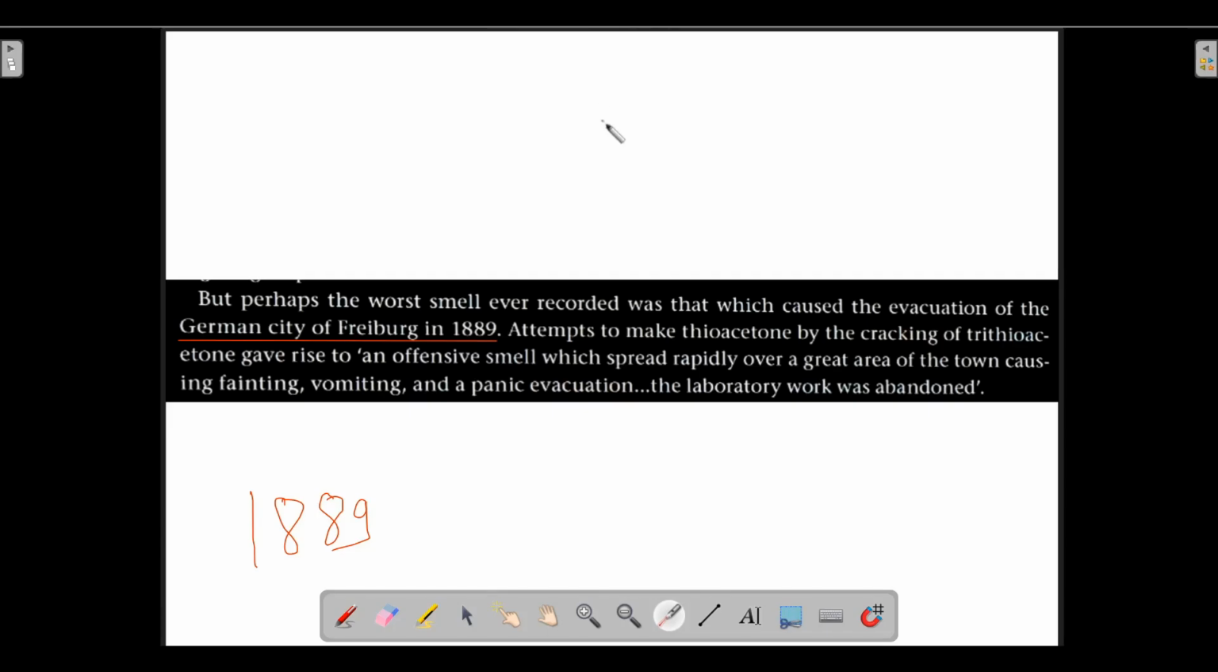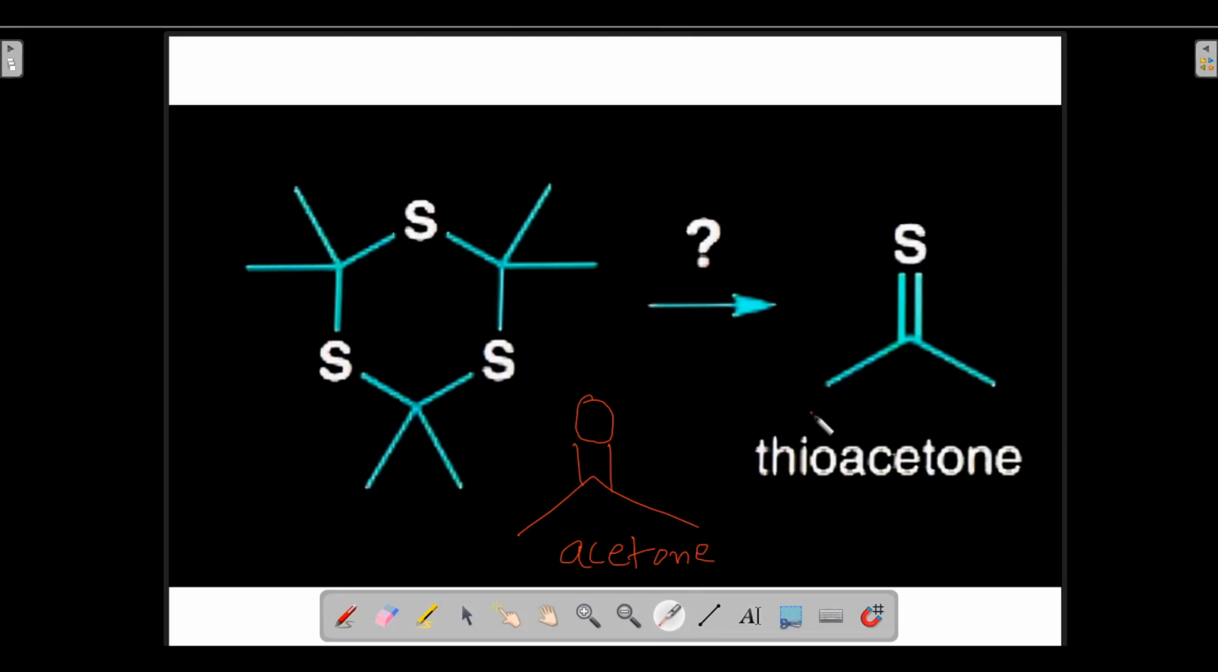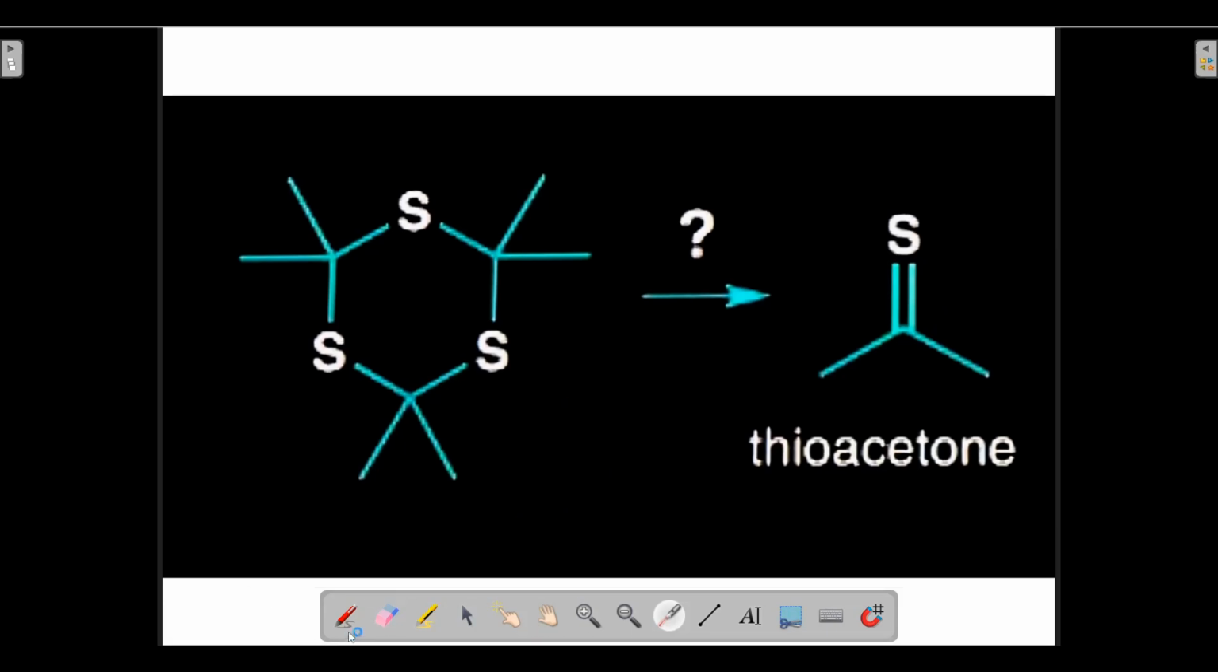I accidentally called it thiooctane previously, but it is not thiooctane. It is thioacetone. Keep this in mind. And the structure of thioacetone is something like this. Now, what is the name of the compound here? This particular compound is trithioacetone.